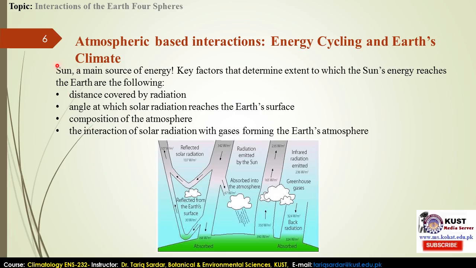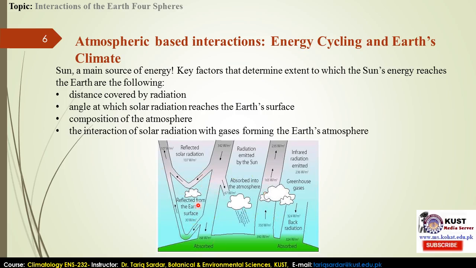So for energy purposes, the sun is the main source of energy. There are many factors. The sun's rays come towards the geosphere, the biosphere, and also the atmosphere itself, so they pass through that atmosphere. That is the composition of the gases. Many factors are playing a key role in the dynamics of the energy towards matter recycling or matter dynamics.